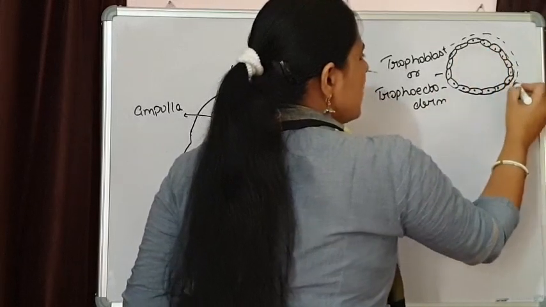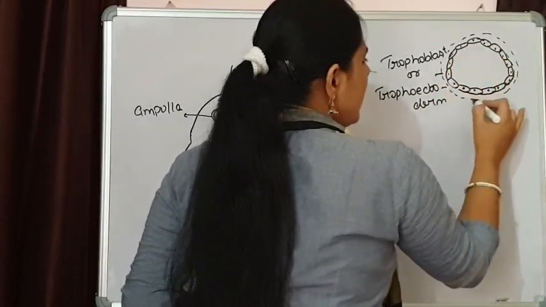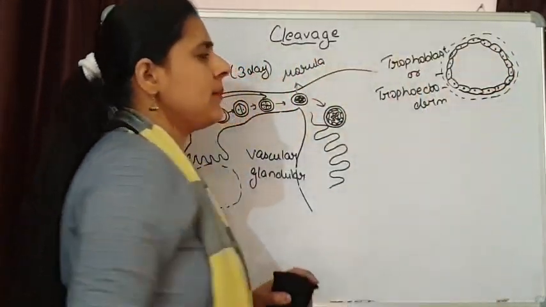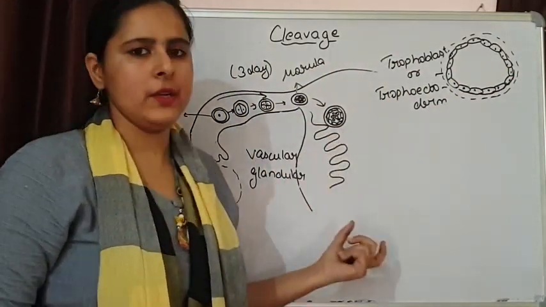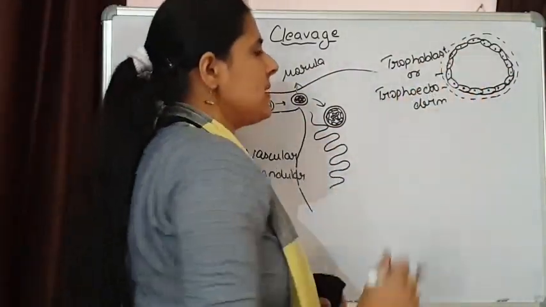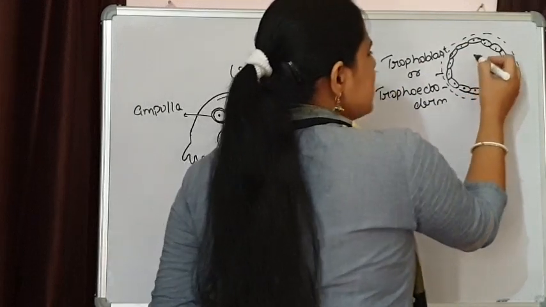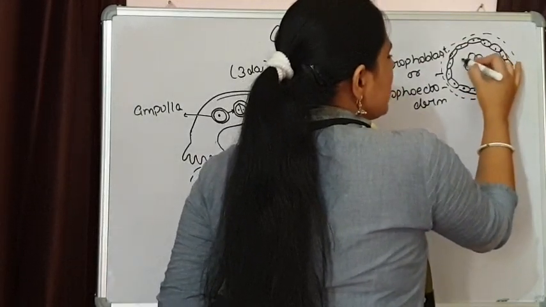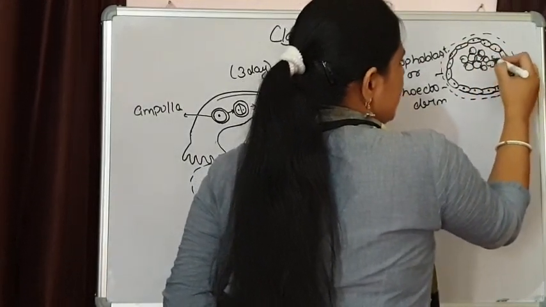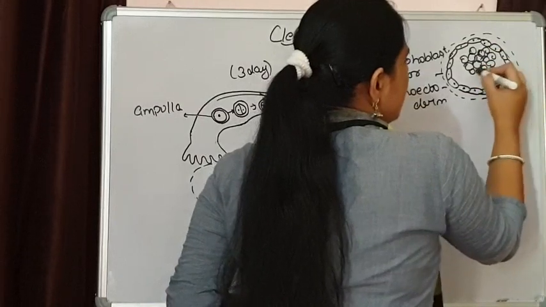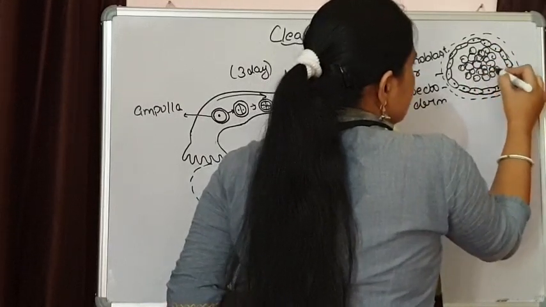Still now the zona pellucida is present, because this embryo has not implanted in the endometrial wall. So this trophoblast is present over here, and inside it the inner mass of cells is present. The inner large cells are present.